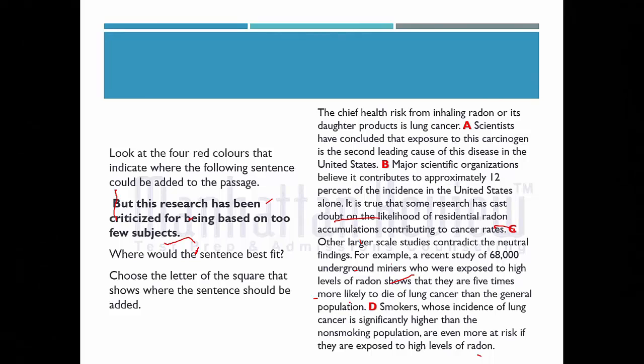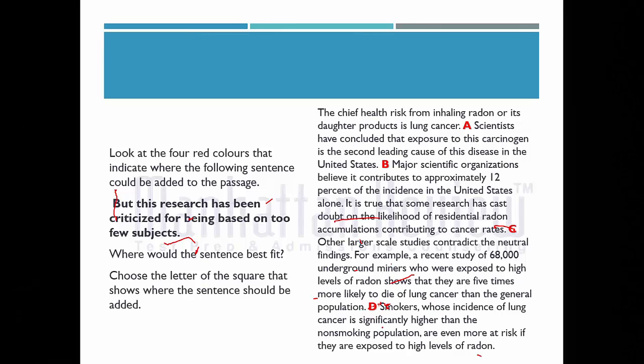And then the continuation of this is people are dying with this lung cancer, thereby the population is getting decreased as radioactive elements are getting increased. And smokers' incidence of lung cancer is significantly higher than the non-smoking population.